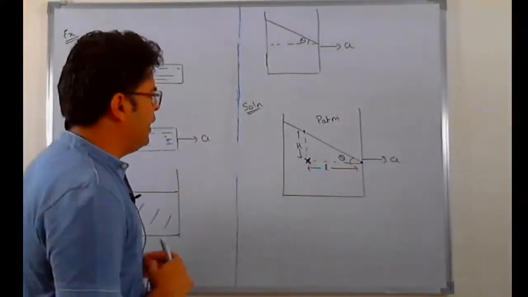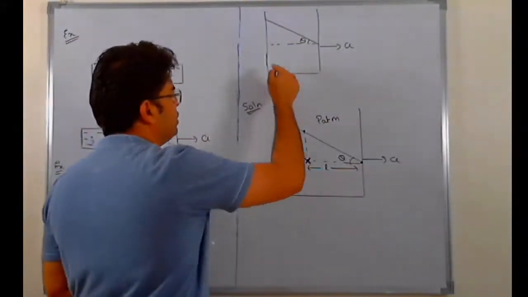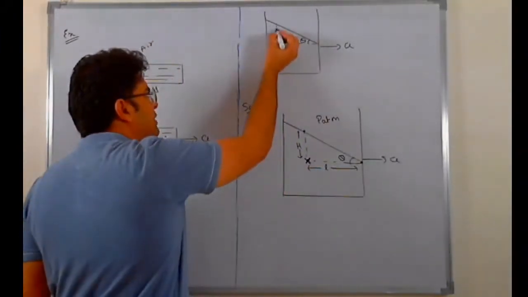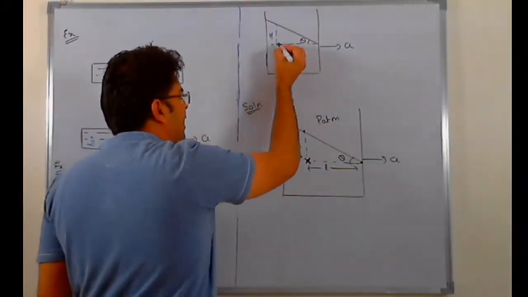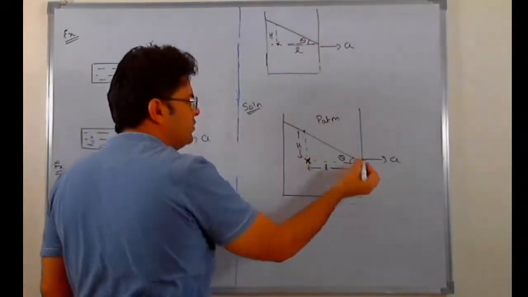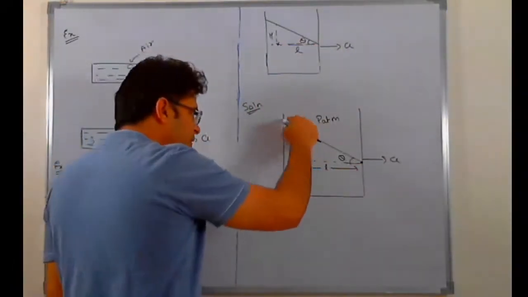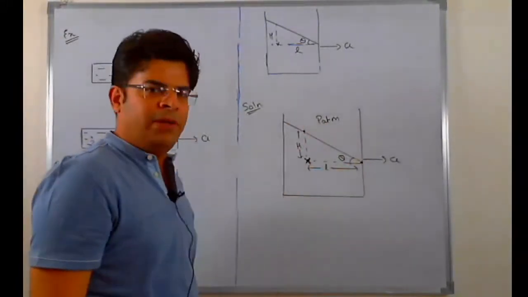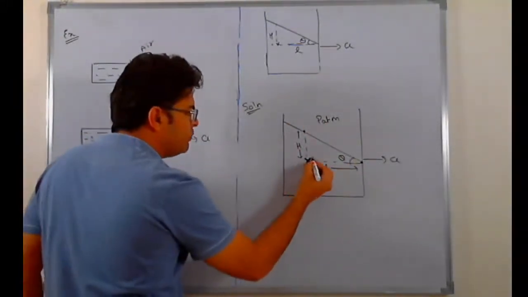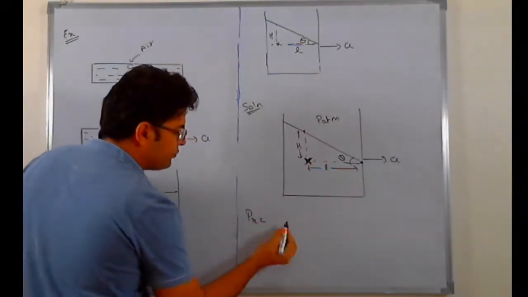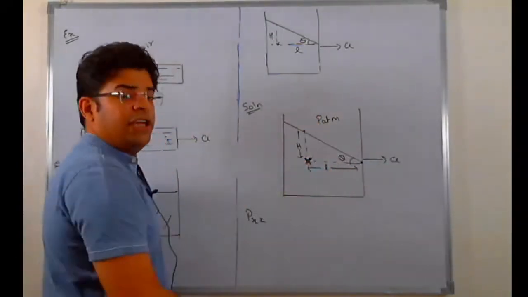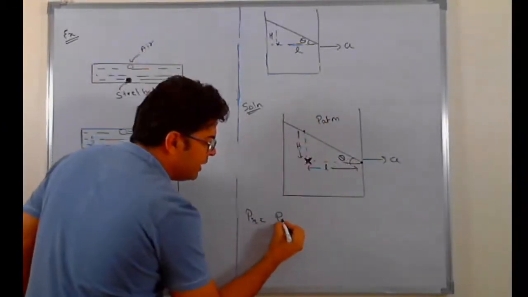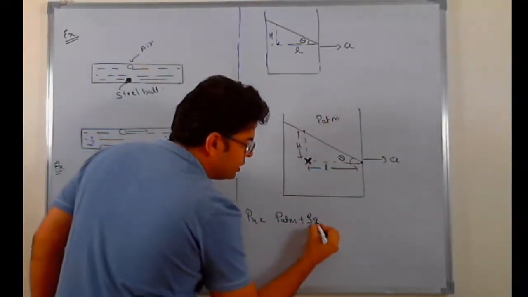How to find it? A little bit of construction. Think of a random point x here. Let's say this point is h below the surface and at distance L from this first point. Since the upper surface is exposed to atmosphere, the pressure at all points on the surface will be P atm. If we move downward, the pressure increases because of gravity. So pressure at point x can be written as P atm plus rho gh.